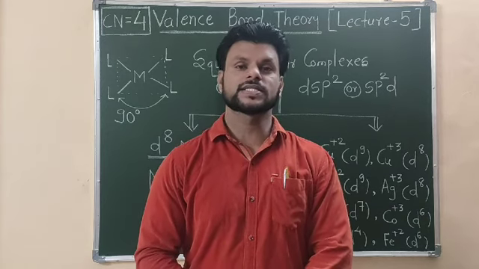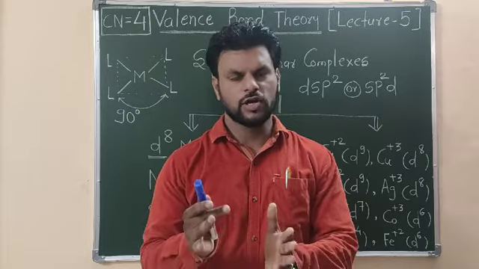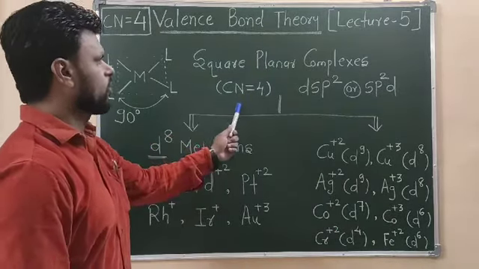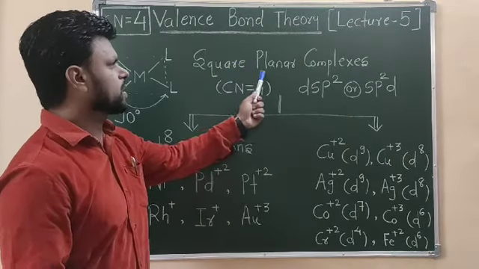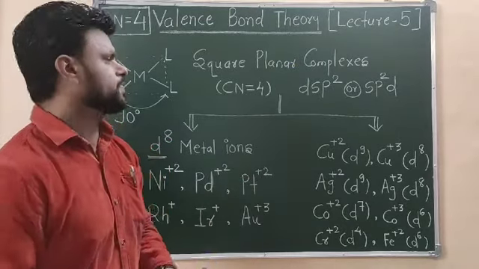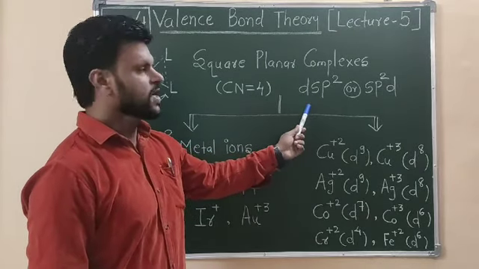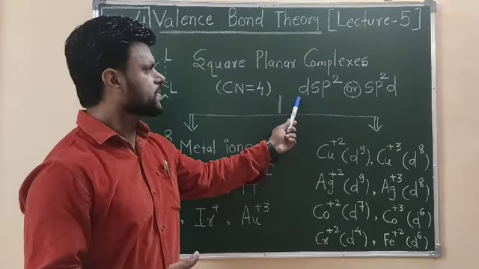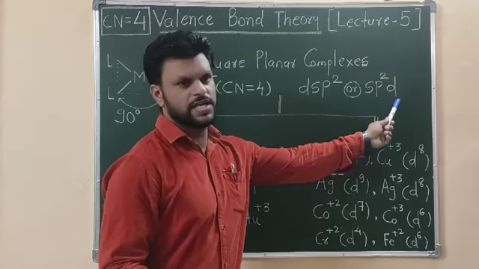Today we will discuss square planar complexes having coordinate number equal to 4. Let's start our discussion. When we have coordinate number equal to 4, if the complex exhibits square planar geometry, two different types of hybridization are possible. One is dsp2, in which this d orbital is (n-1)d.